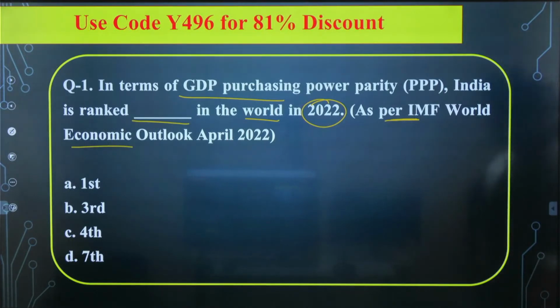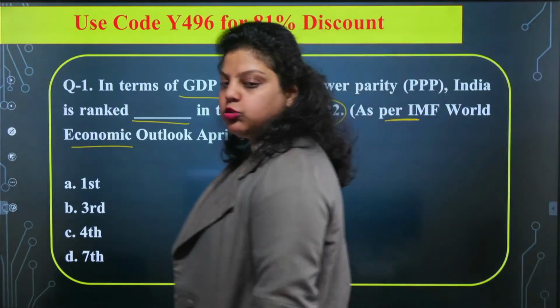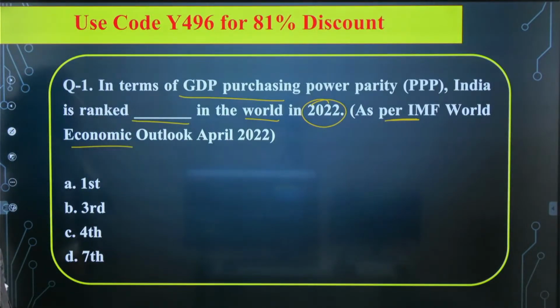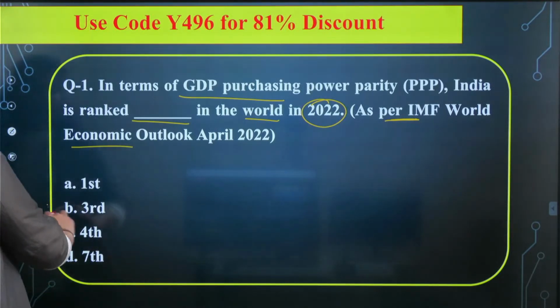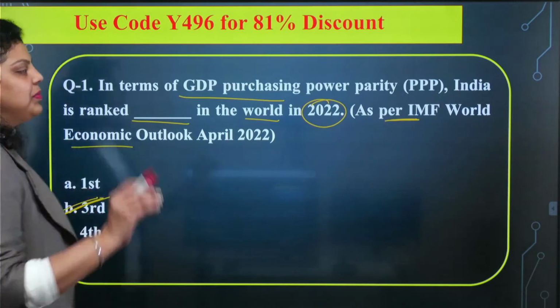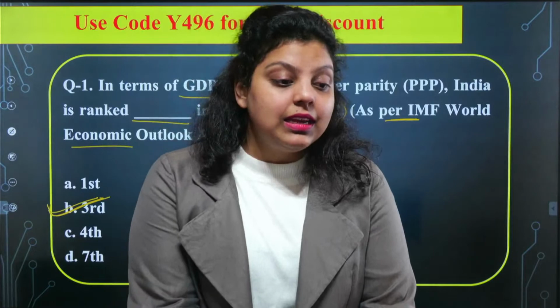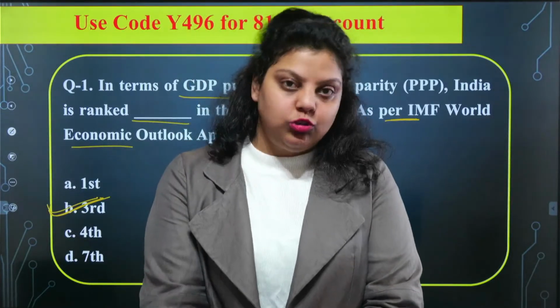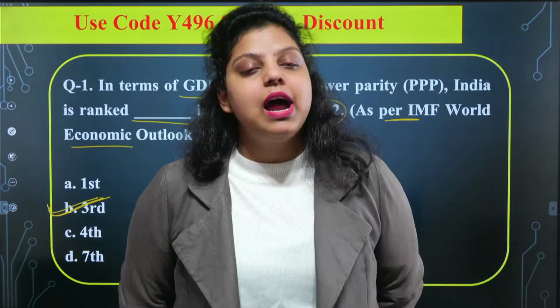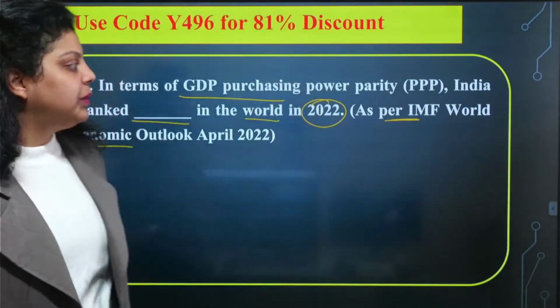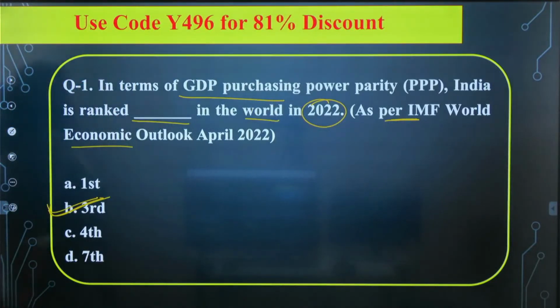What is the rank of India? The right answer will be your B option, that is the third rank. India has a third rank in context to the GDP purchasing power, and before India there are only two countries, that is USA and China. The third country in context of GDP purchasing power parity is India as per the IMF's World Economic Outlook, April 2022. So the right answer will be your B option.